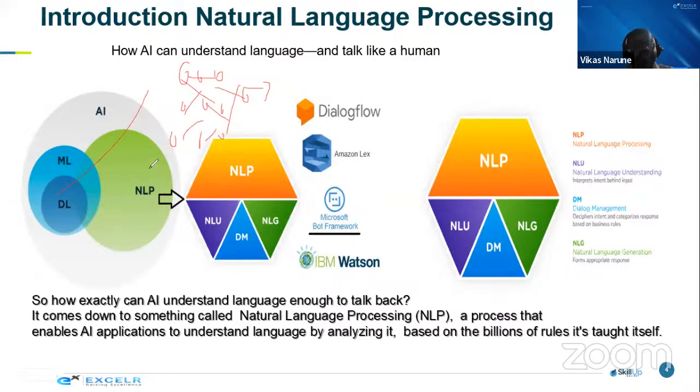So this NLP, guys, is an intersection of everything. It is using AI technology. It is using machine learning, a subset of AI. It is using deep learning, which is also a subset of ML, which is a subset of AI. So this NLP is a kind of hybrid approach. It uses all the algorithms.